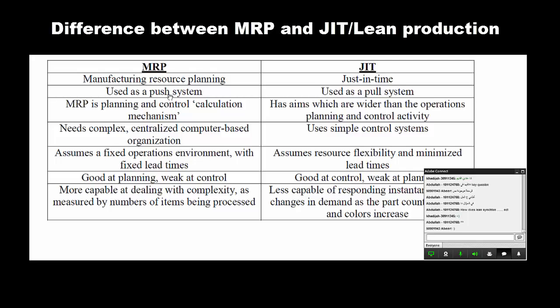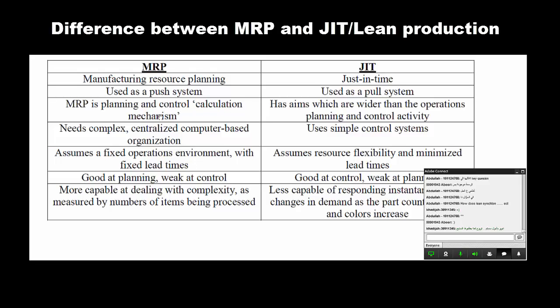A push system means, if you remember, that we have two systems in the operation: the push system and the pull system. We said that in the push system, the process will push the finished products to the next stage, to the next process. So it will make some waste, it will make some inventory near the next stage. But just-in-time or lean synchronization is used as a pull system. MRP is a planning and control calculation mechanism.